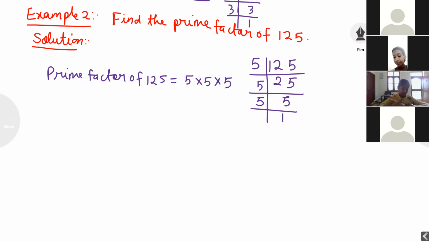You are observing, students, here 5 is what? Prime number or composite number? Prime number.